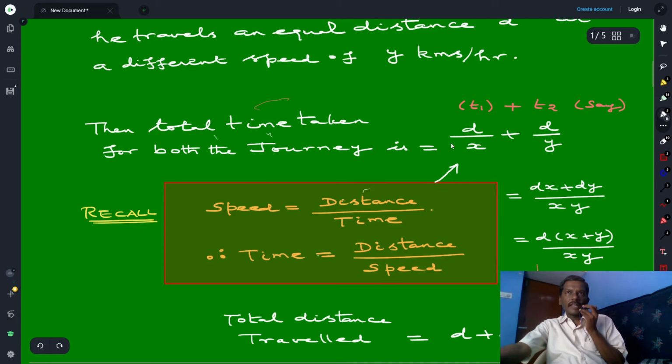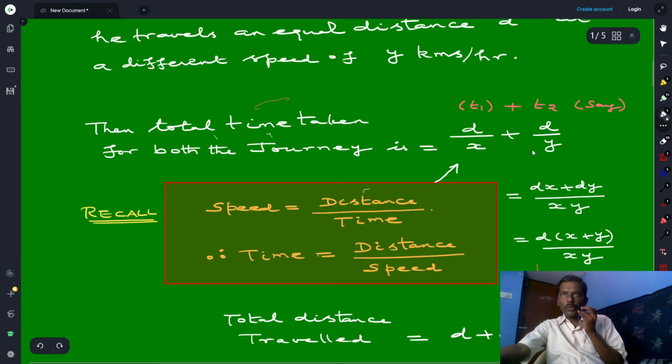So the time taken for the first journey, call it t1, is d over x, since the distance is d and the speed is x. Whereas for the second half of the journey, he travels the same distance d but with a different speed y. Therefore, d over y gives you the time t2. So total time taken is t1 plus t2, which is d over x plus d over y.